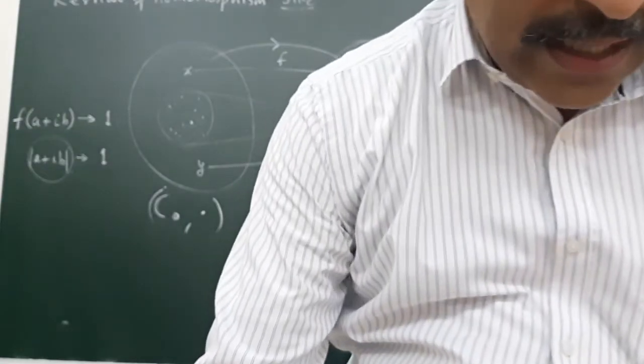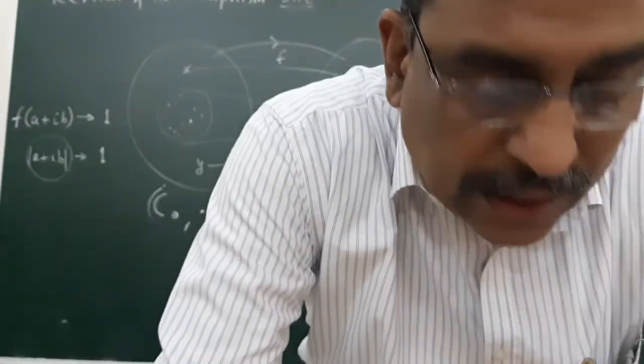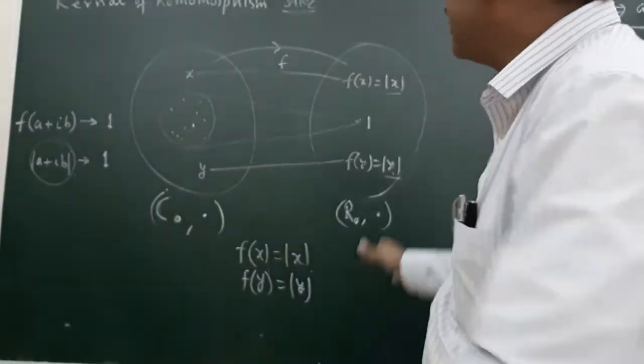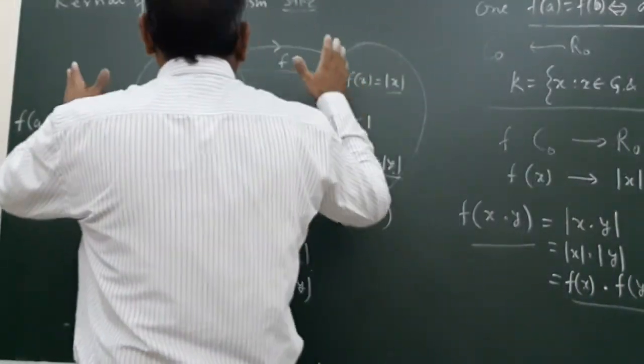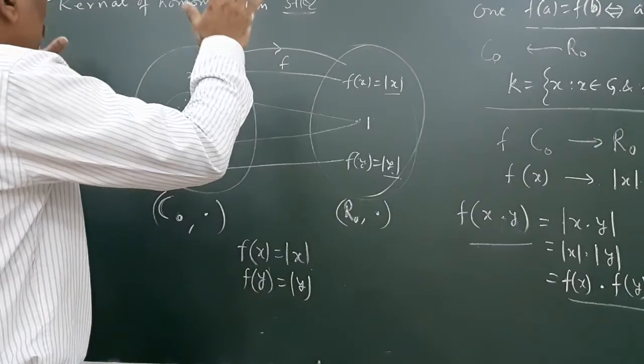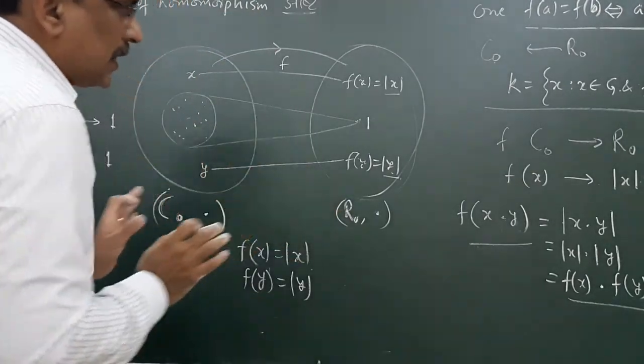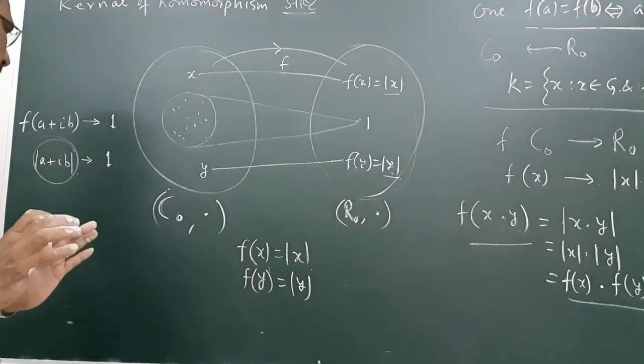So we have seen the definition of homomorphism, the definition of kernel, and a simple example that I have taken today.